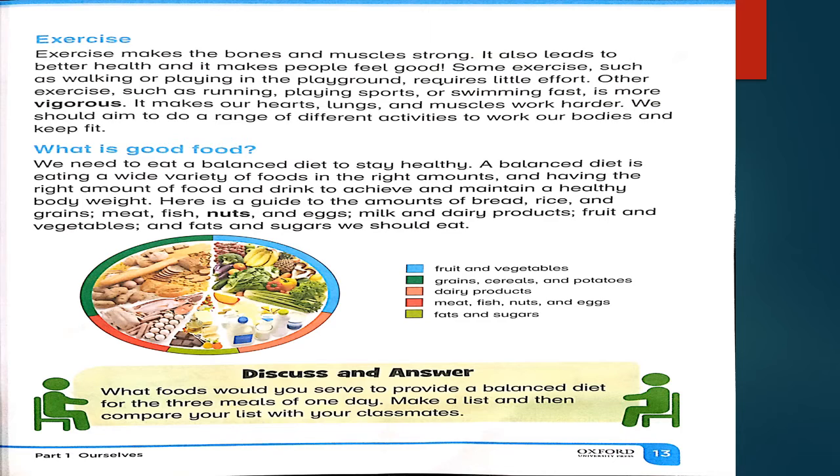The next topic is what is good food. We need to eat a balanced diet to stay healthy. So good food requires a healthy diet. A balanced diet is eating a wide variety of foods in the right amount. What is a balanced diet? A balanced diet means eating a wide variety of foods in the right amount, not less, not large, but the right amount, and having the right amount of food and drink to achieve and maintain a healthy body weight.